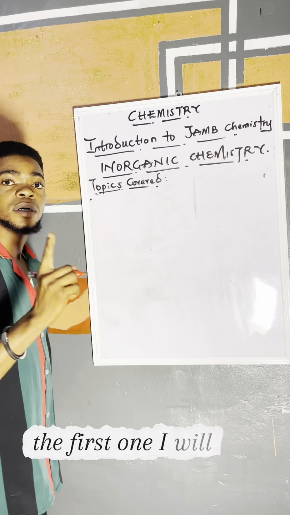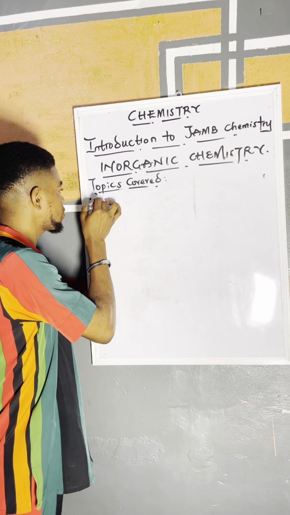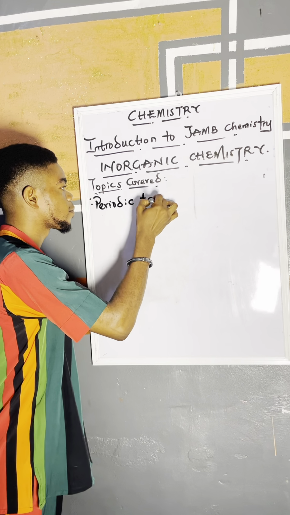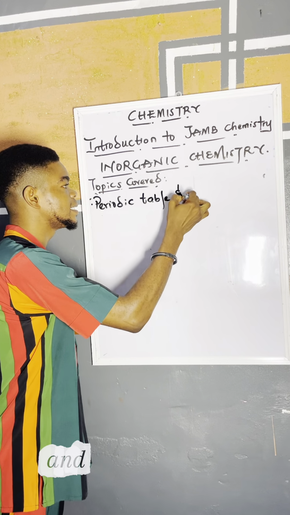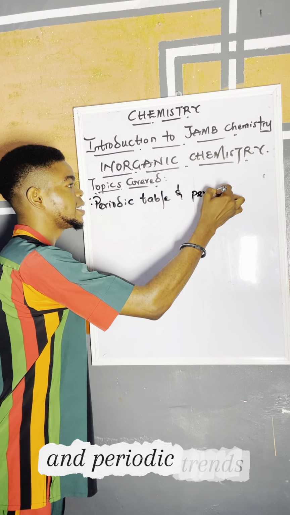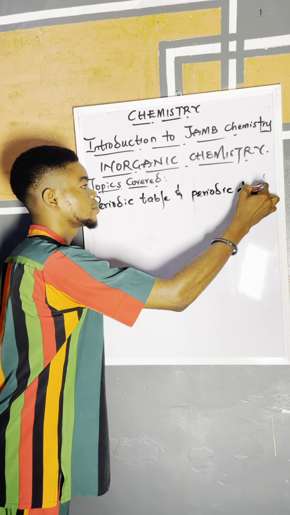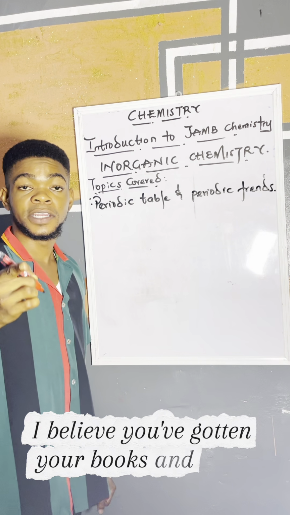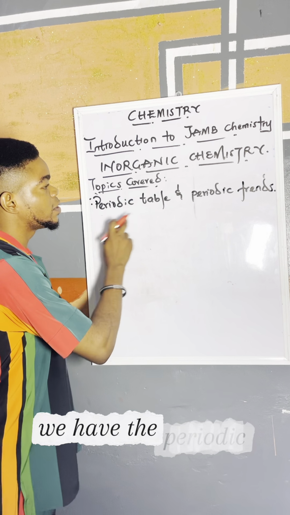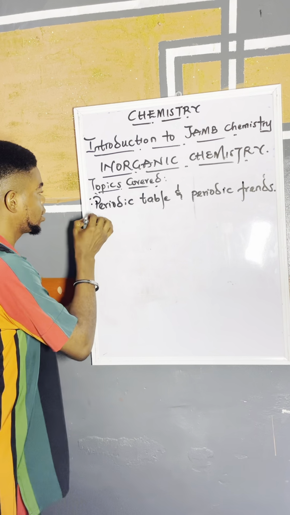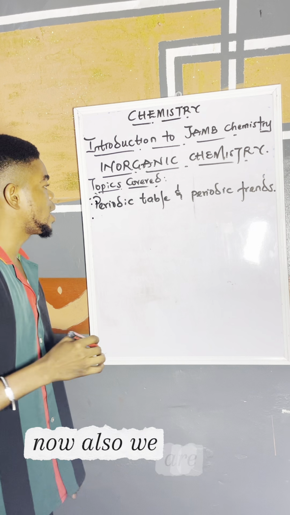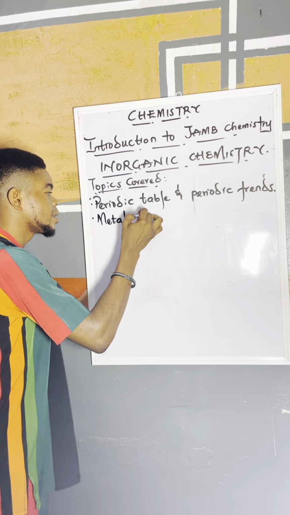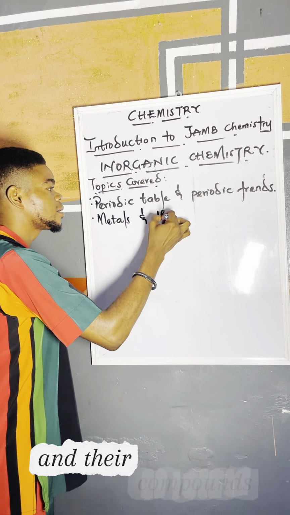The first one I will talk about is the periodic table and periodic trends. I believe you've gotten your books and your pen and you are writing. We have the periodic table and periodic trends. Now, also we are going to have metals and their compounds.